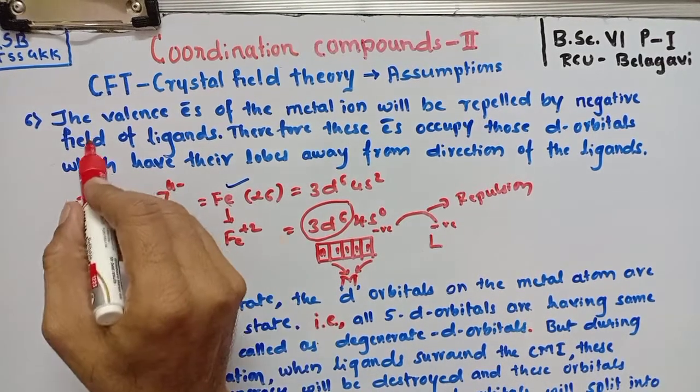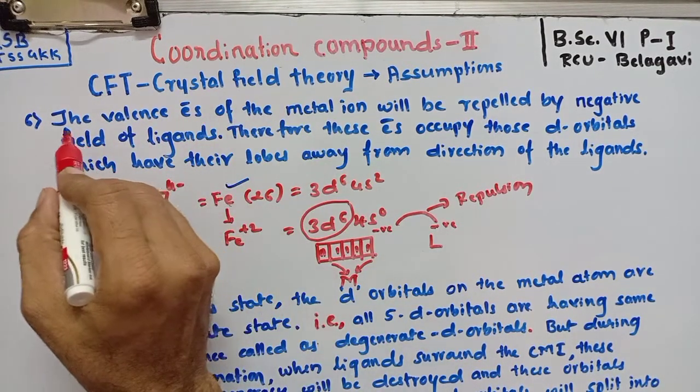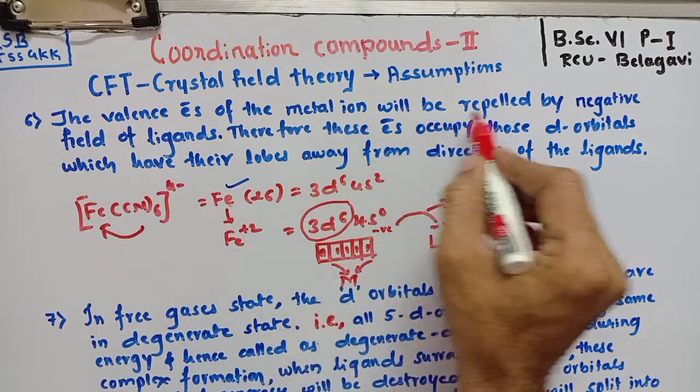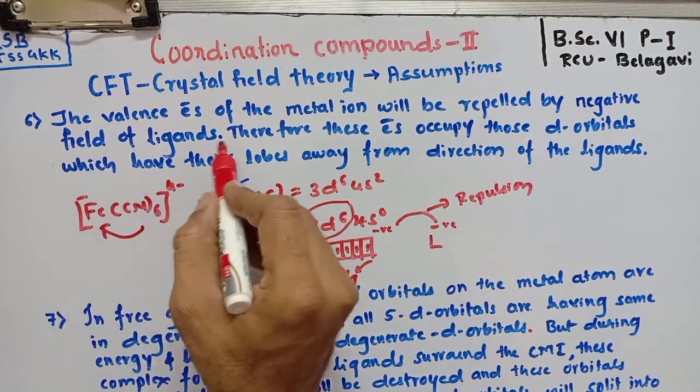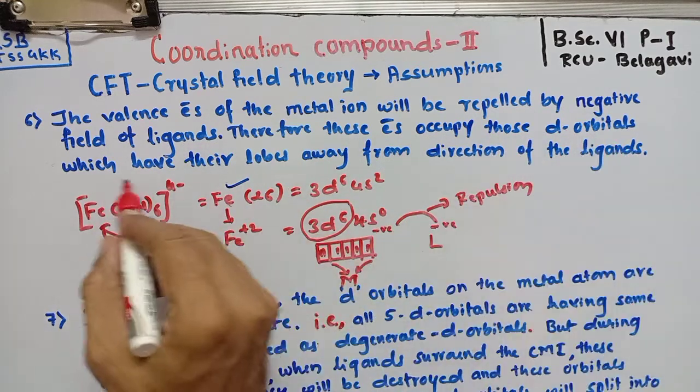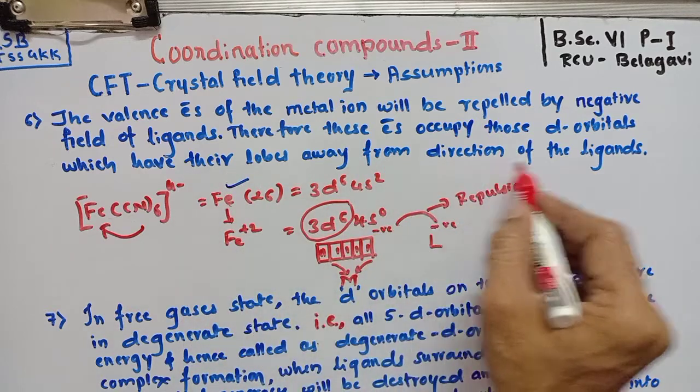Now let us see the sixth assumption of the crystal field theory. The sixth assumption is the valence electrons of the central metal ion will be repelled by the negative field of the ligands. Therefore, these electrons occupy those d orbitals which have their lobes away from the direction of the ligands.